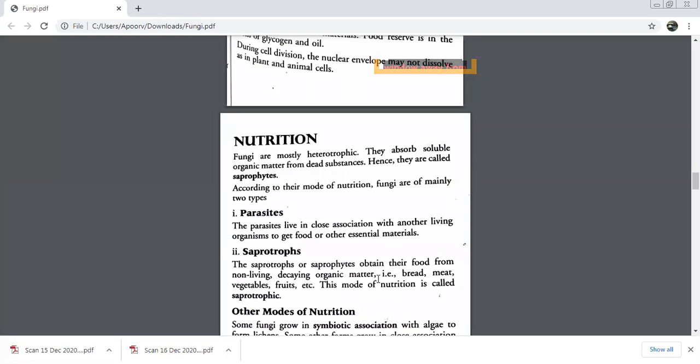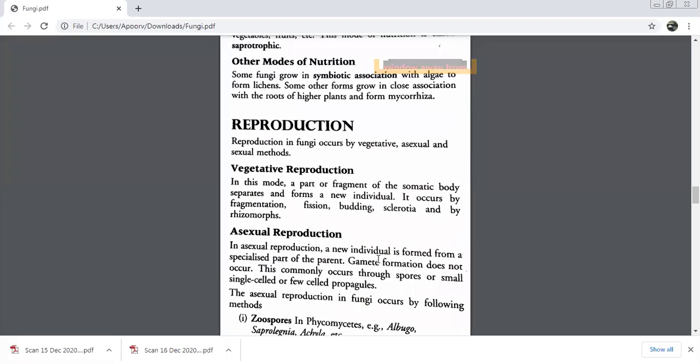Which is the second association? Fungi and the roots of higher plants. Continue, tell me the next one. What was the mode of nutrition? We had three modes of nutrition. We've just done them. Then we moved on to the next topic. Let me very quickly revise before I go to classification. Other modes of nutrition is done.